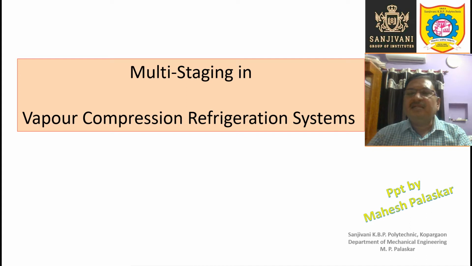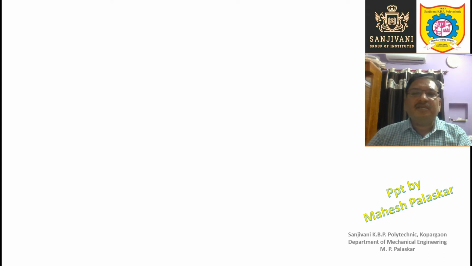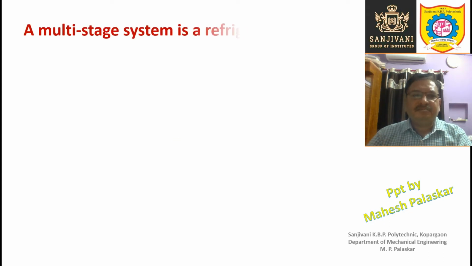It is just like having more than one step. So let us try to study in detail what is multi-staging in vapor compression refrigeration system.